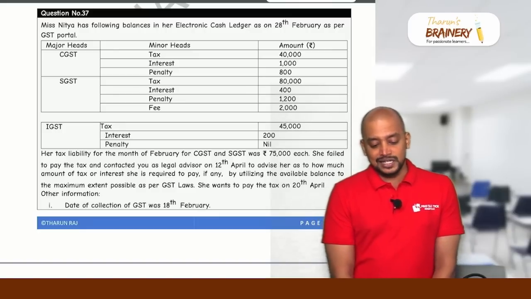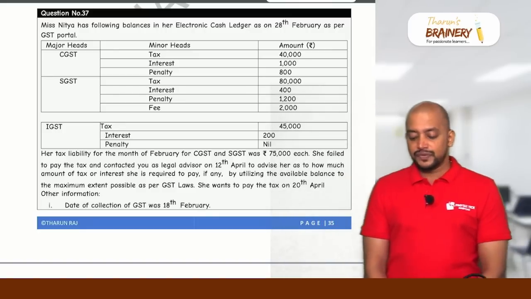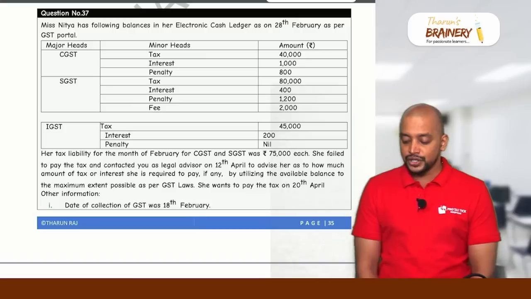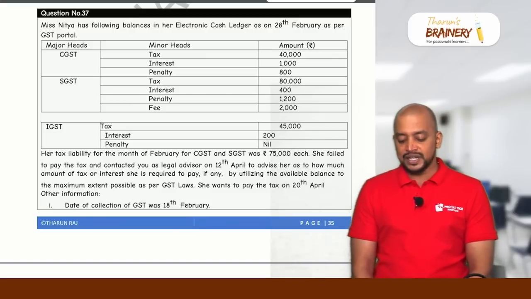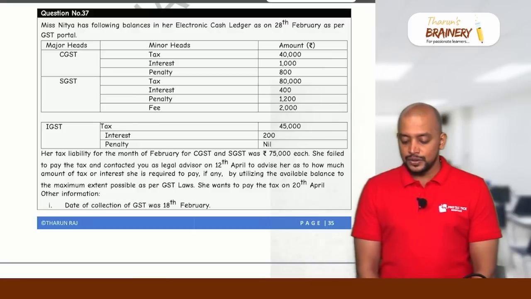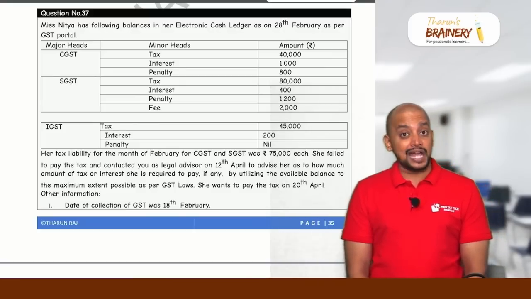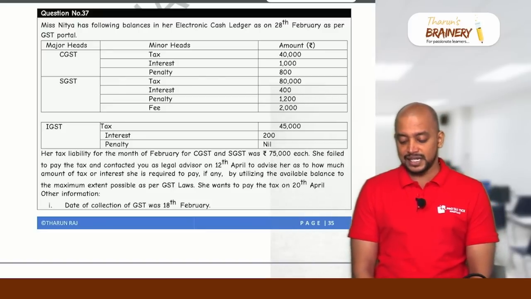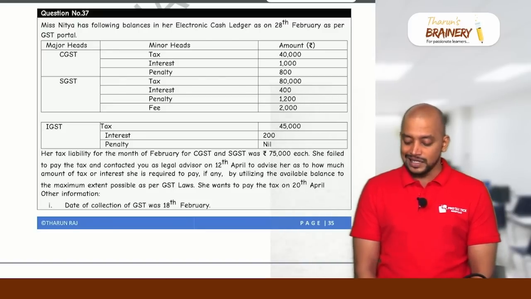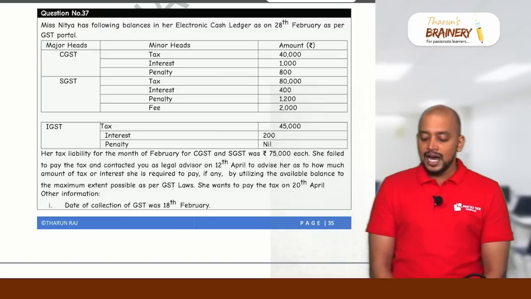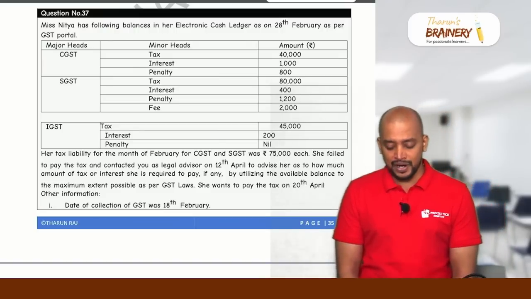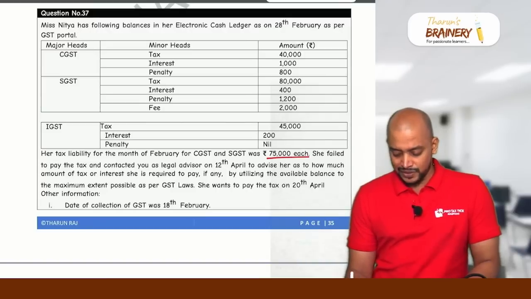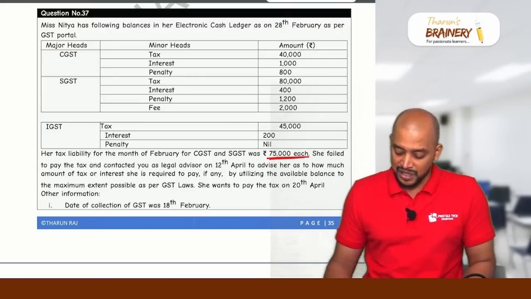Then question number 37. Miss Nitya has the following balances in her electronic cash ledger as on 28th February as per the GST portal. So this is the balance in the cash ledger: CGST, SGST, tax, interest, penalty, IGST, tax, interest, penalty. Her liability for the month of February for CGST, SGST was 75,000 each. So 75,000 CGST, SGST liability.